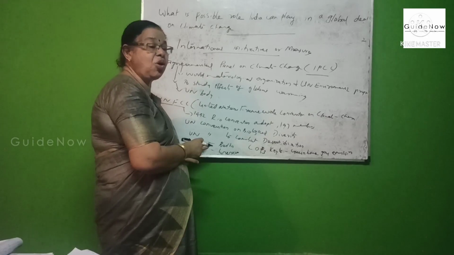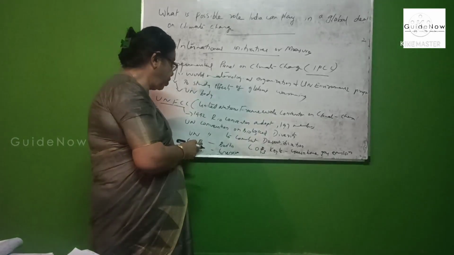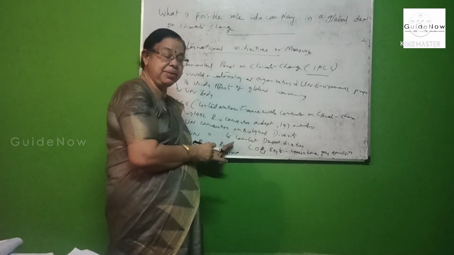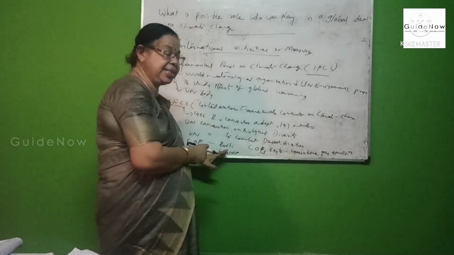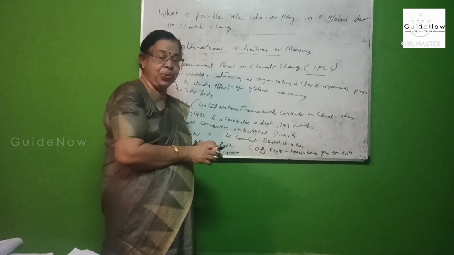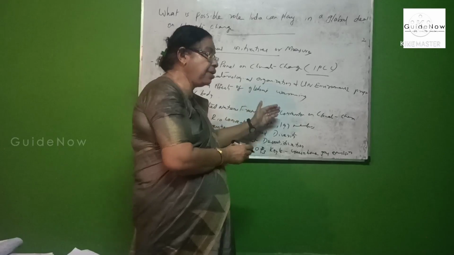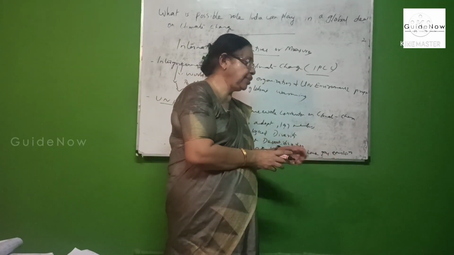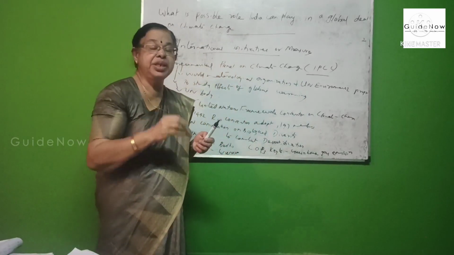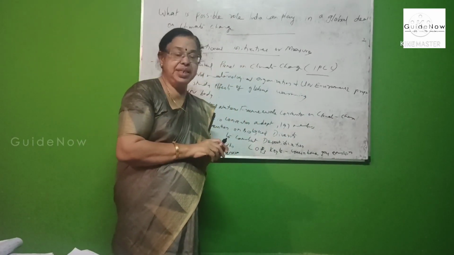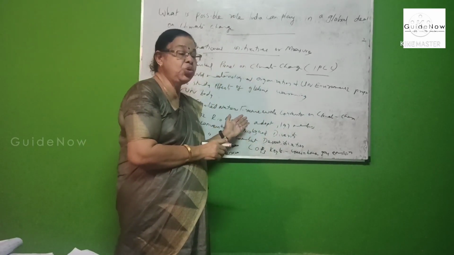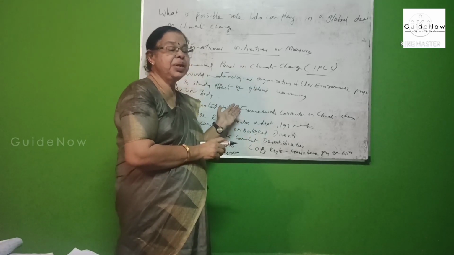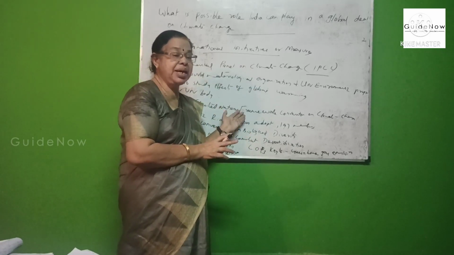The Conference of the Party 1 was conducted in Berlin, the second in Geneva, and the third conference in Kyoto in Japan. They mainly discussed greenhouse gas emissions. Their main aim is to discuss greenhouse gas emissions. These are the two important international initiatives to control climate change.